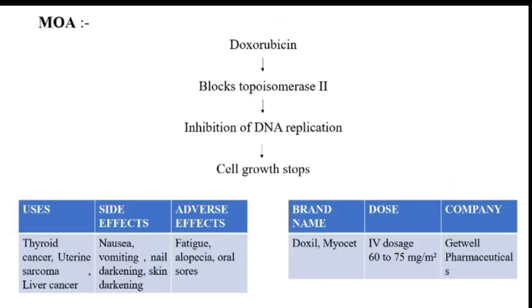MOA: doxorubicin inhibits topoisomerase 2, which is essential for DNA replication, so ultimately cell growth stops. Uses: thyroid cancer, uterine sarcoma and liver cancer. Side effects are nausea, vomiting, nail darkening and skin darkening. Adverse effects are fatigue, oral sore. Brand names are Doxil, Myosate. Dose is IV dosage 60 to 75 mg per m square. Company name is Gatewell Pharmaceuticals.